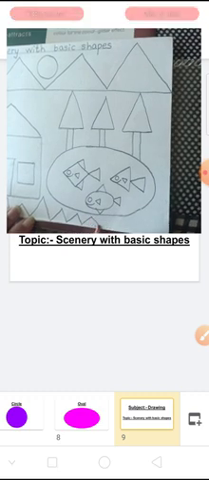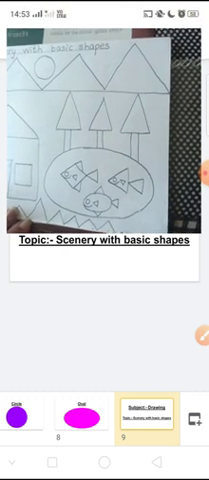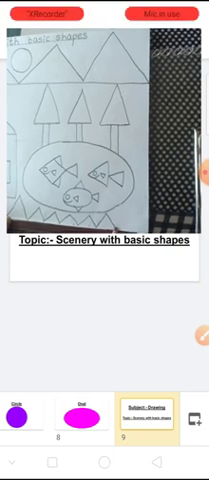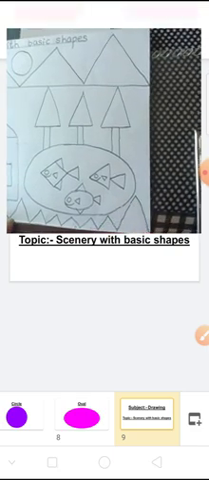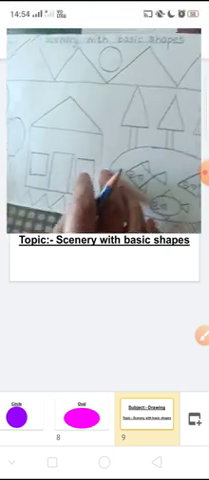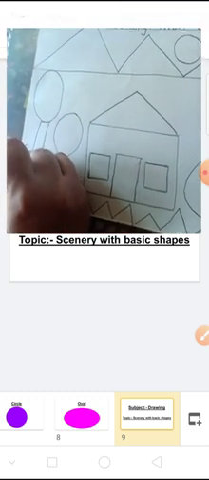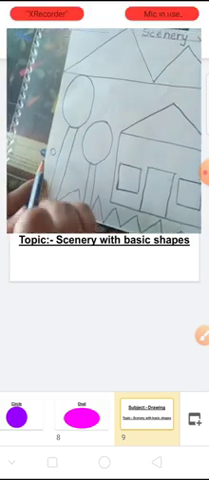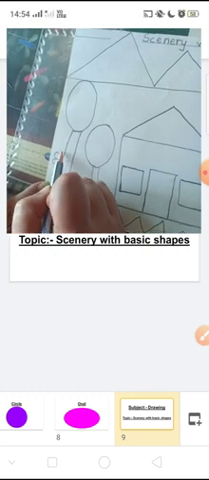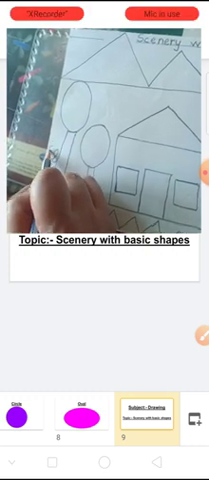Which shape is this, children? Yes, triangle shape. Now let us draw some flowers. Now to draw the flower, first draw the circle like this, and then draw some circles around it,